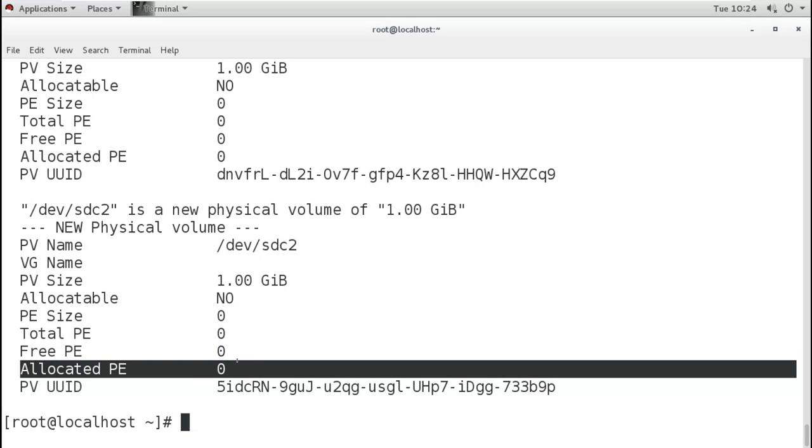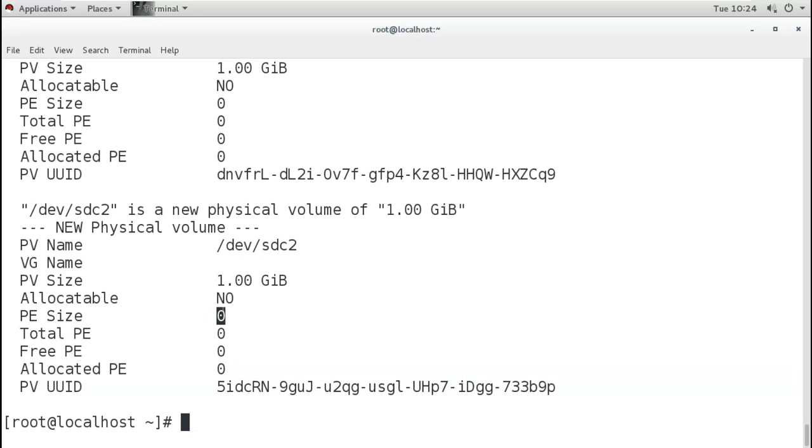And you cannot go less than the PE size. So if your PE size is 100 MB, then you cannot go less than 100 MB. If you want to create any LV of 70 MB, 60 MB, 50 MB, 10 MB, it will not create that. It will directly create 100 MB because your PE size is 100. So PE size is the smallest part of the data which you can assign to any LV. And by default it is 4 MB. You can go minimum 2 MB, you can go 8 MB. By default it is 4 MB.